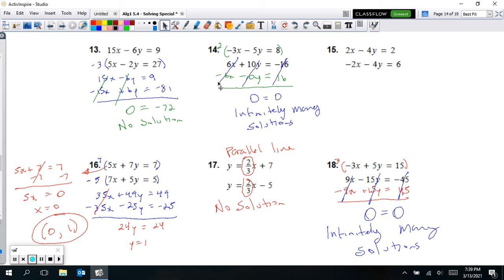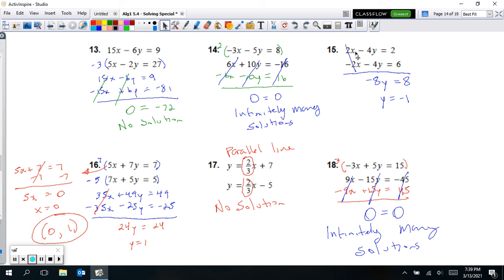You could see it's the same line. Remember, if it's the same line, one right on top of each other, they're always going to be intersecting and touching. And then for 15, we want to cancel out the x's already, but we can't cancel out the y's. We end up getting -8y there, and then +8 on the other side. So when I divide by -8, I get y equals -1. So we are going to get one solution for this one.